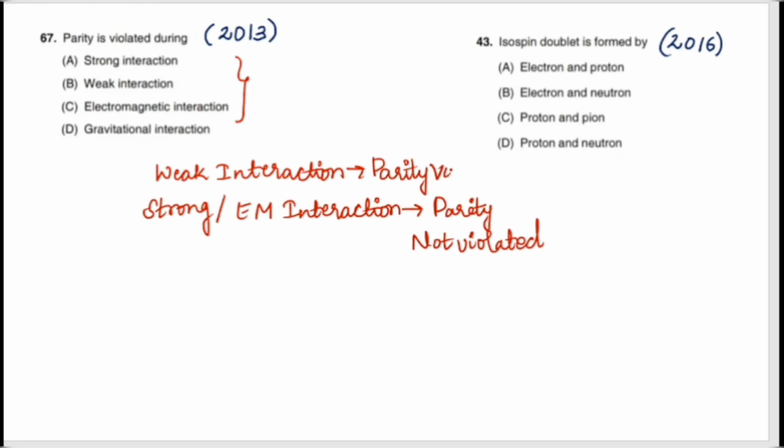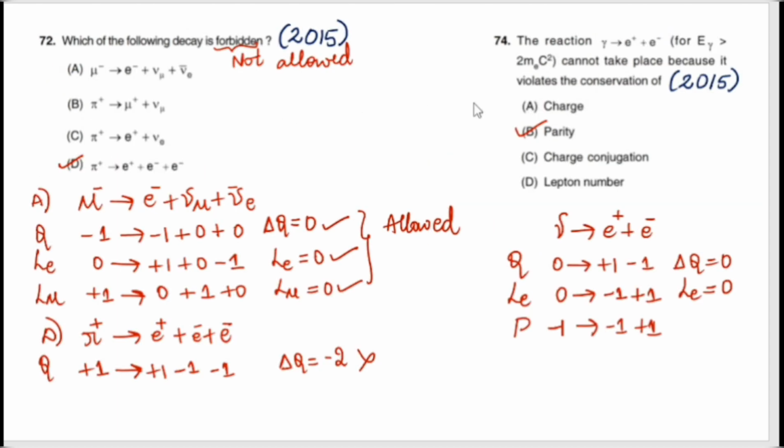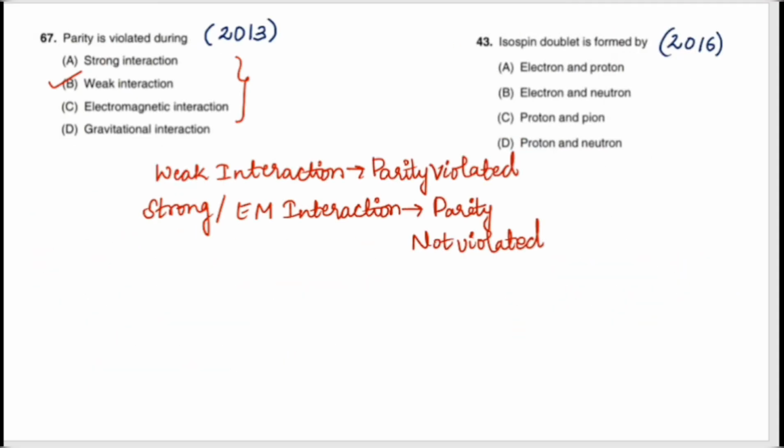Option B is correct. In the previous slide, we had one reaction I showed you. Photon gives rise to electron positive, that is positron and electron. This is weak interaction. This is the example for weak interaction. In the weak interaction, parity is not conserved. You can answer like this also. Let us move to the next question.